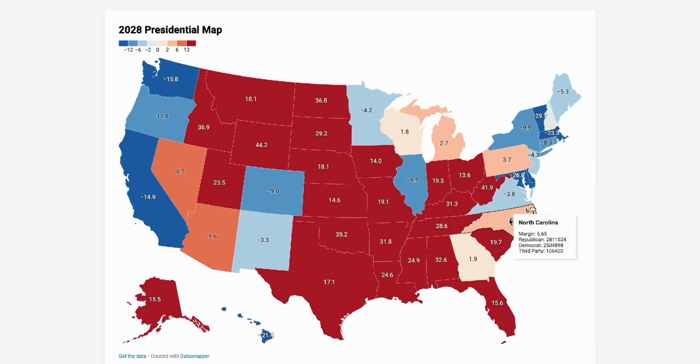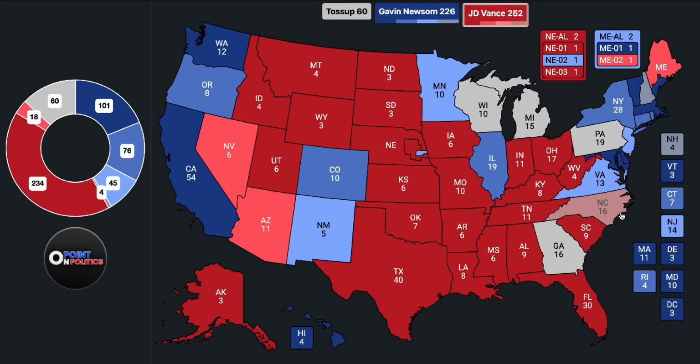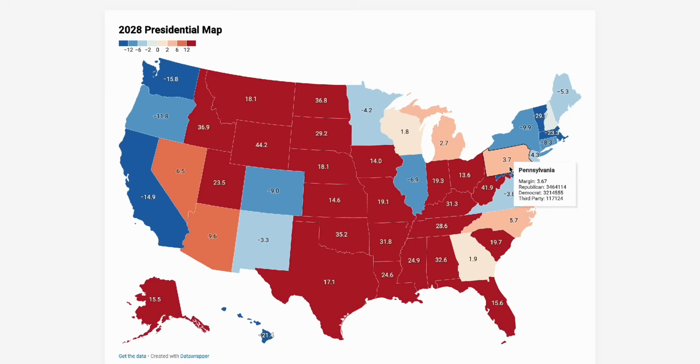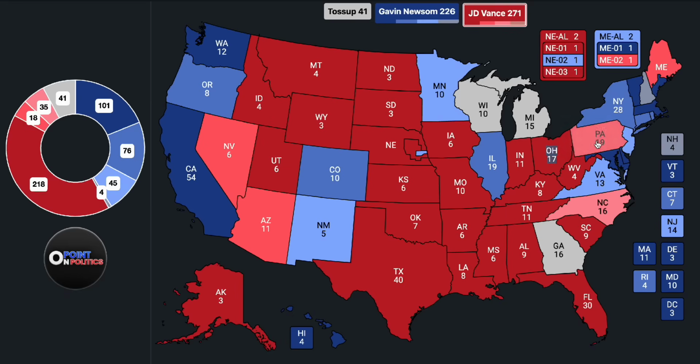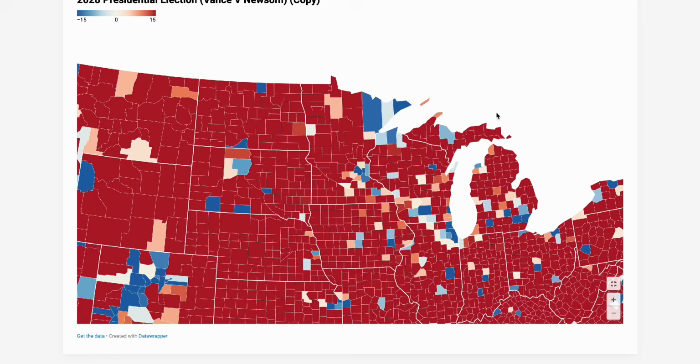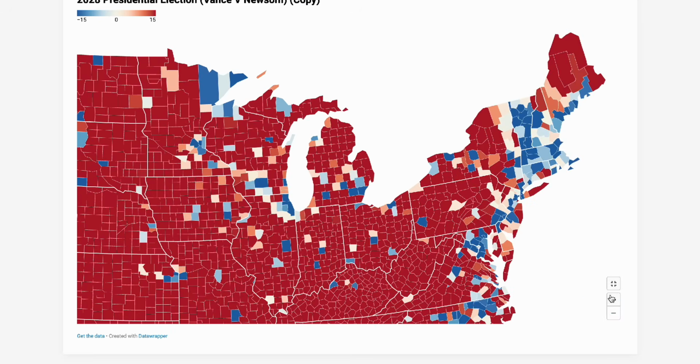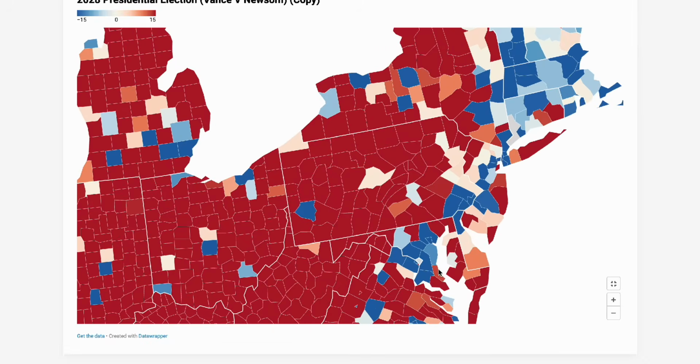And then looking at North Carolina, a 5.5 point win, so it's a 2 point shift from 2024. In Pennsylvania, 3.5 point win, 3.7. So that's literally a 2-point shift there as well. And when you look at the map, it's a disaster. It's a disaster for the Democrats.